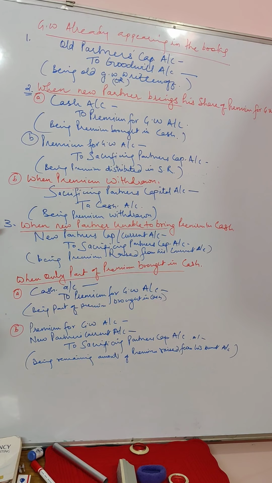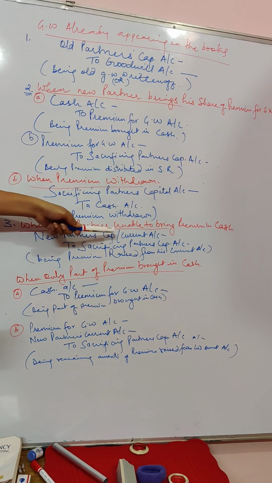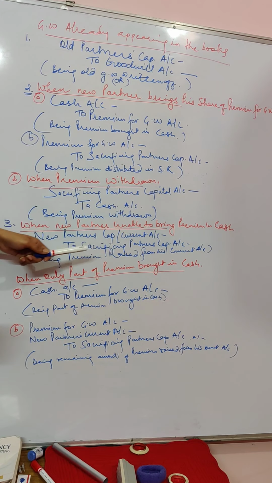The third case is when a new partner is unable to bring his share of premium in cash. Whenever the premium is not brought in cash, we have to raise it from his capital or current account. But I advise you that every time you have to raise it, make sure you raise it from his current account itself. For that, your journal entry will be new partner's current account or capital account debited to sacrificing partners' capital account.